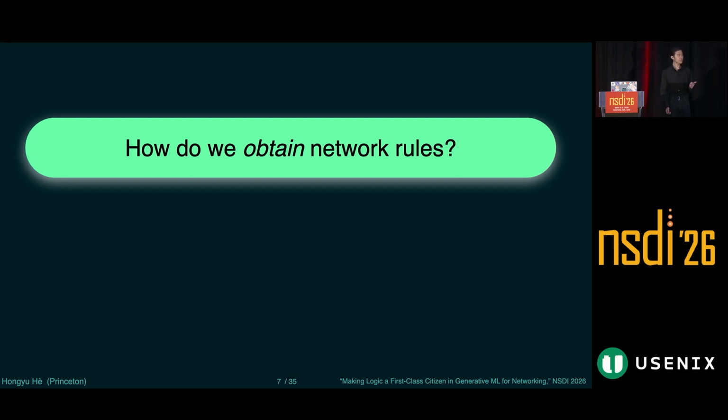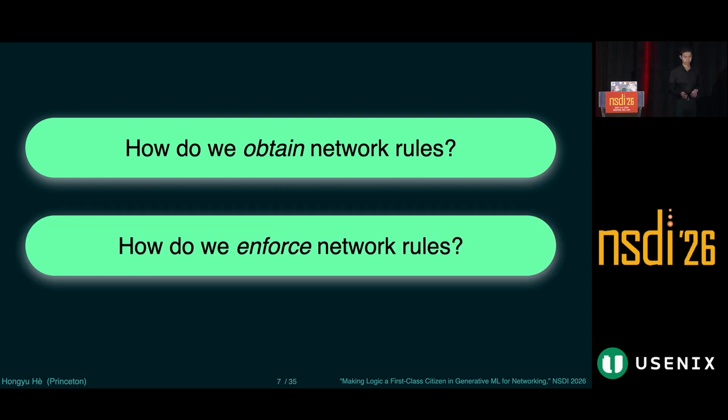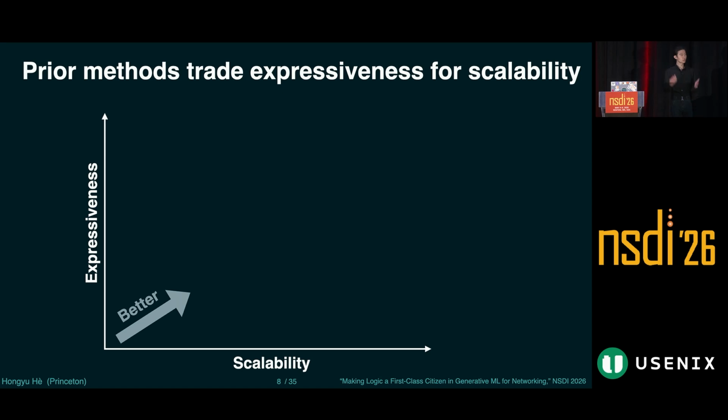So the natural questions we are asking in this work are, first of all, how do we obtain these rules? And secondly, how do we impose these rules? In terms of rule learning, there's a natural trade-off between the expressiveness of the rules and the scalability of the rule learning process. As a human, I can write whatever rules I want, so I am very expressive, so to speak. But I don't want to sit there all day long writing rules, so I'm not so scalable.